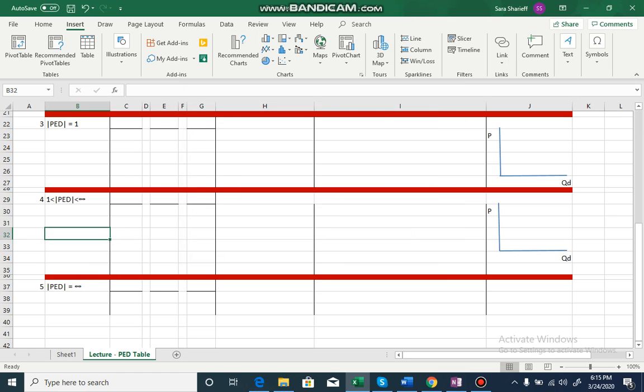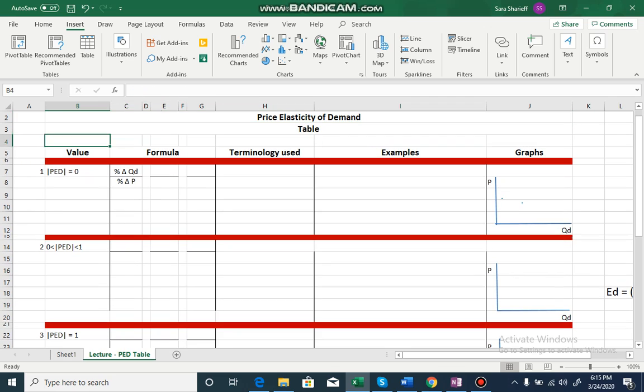Alright, now let's discuss these values one by one. Keep the basic formula of elasticity in front of you: percentage change in quantity demanded divided by percentage change in price. Now tell me, this formula is basically a fraction. When is any fraction equal to 0? When its numerator is 0.